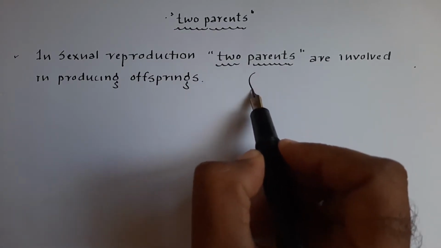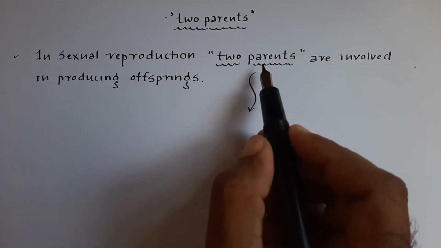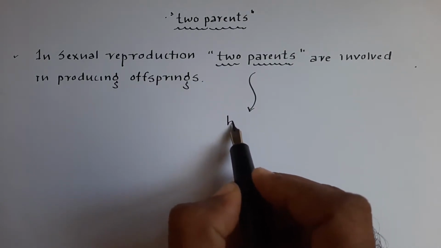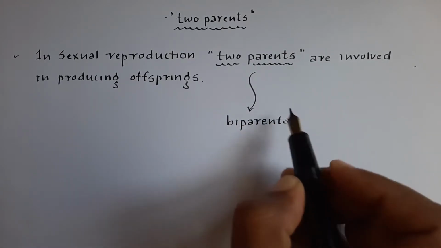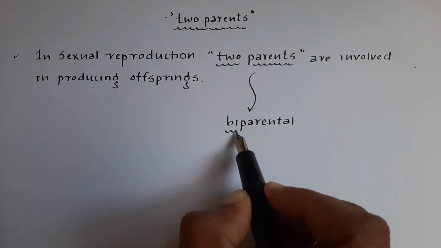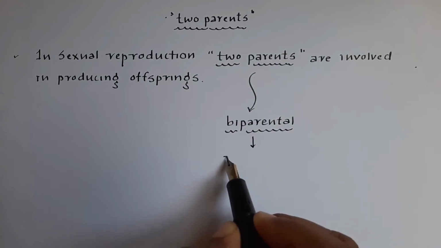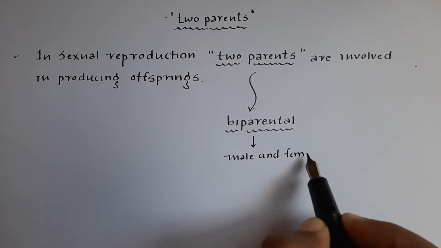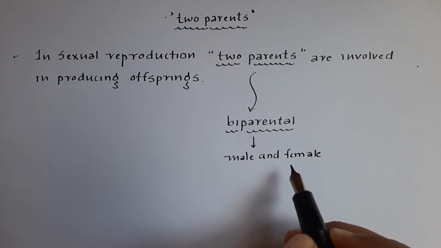Here, two parents is very important. Because of involvement of two parents, sexual reproduction is also known as biparental. It means two parents of opposite sex, male and female, are involved.